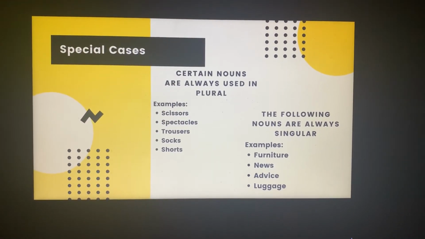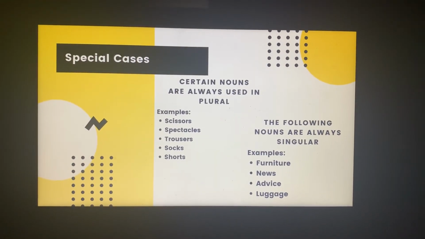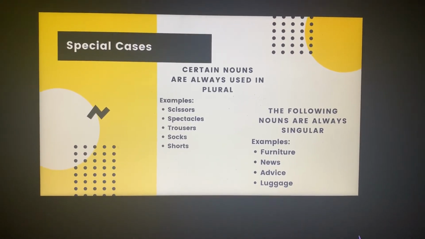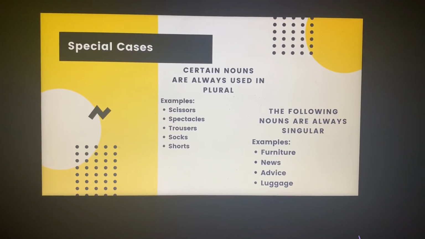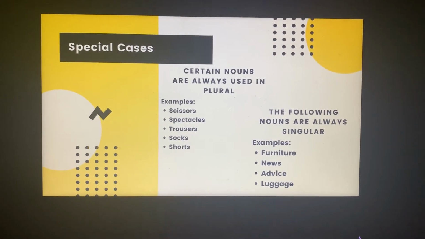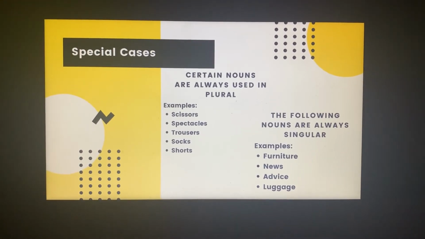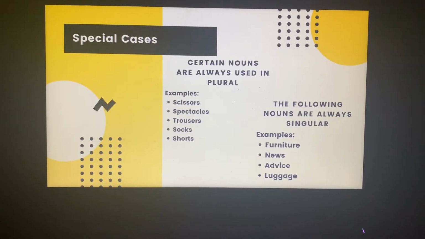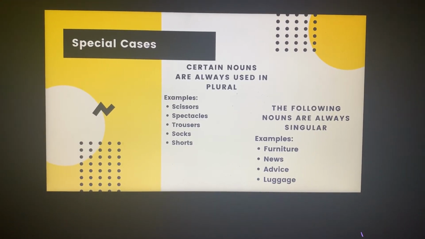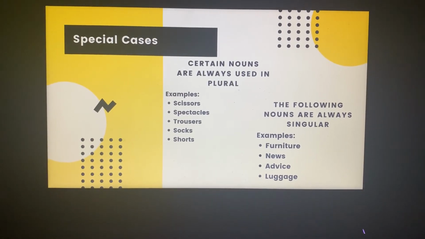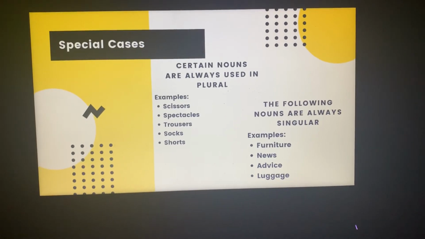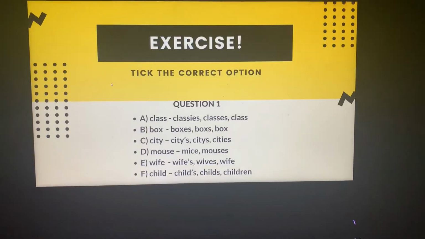There are some words which are used in their plural form always, whereas there are some which are used in the singular form always, like scissors, spectacles. Whenever I speak these words, there is always an S added to it. Similarly, furniture, news, advice, they are always used in the singular form. I never say furnitures or newses or advices. No. So some words are always used in their plural form, whereas some are used in their singular form.